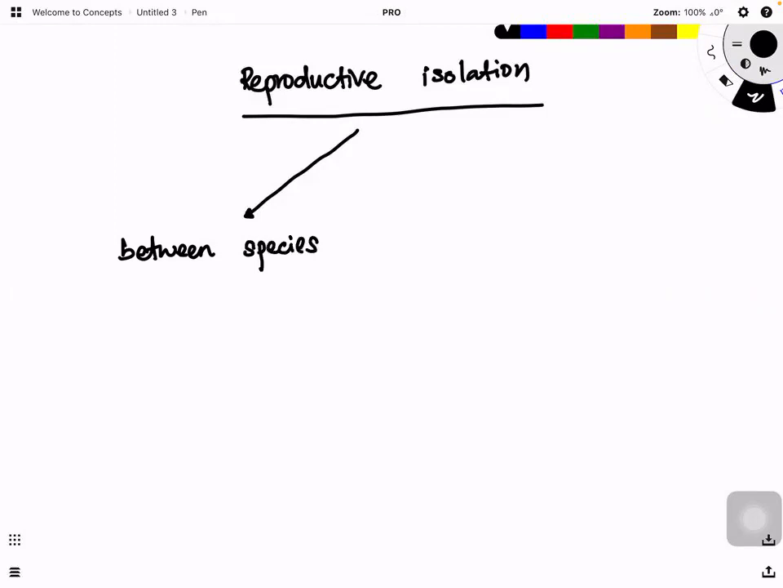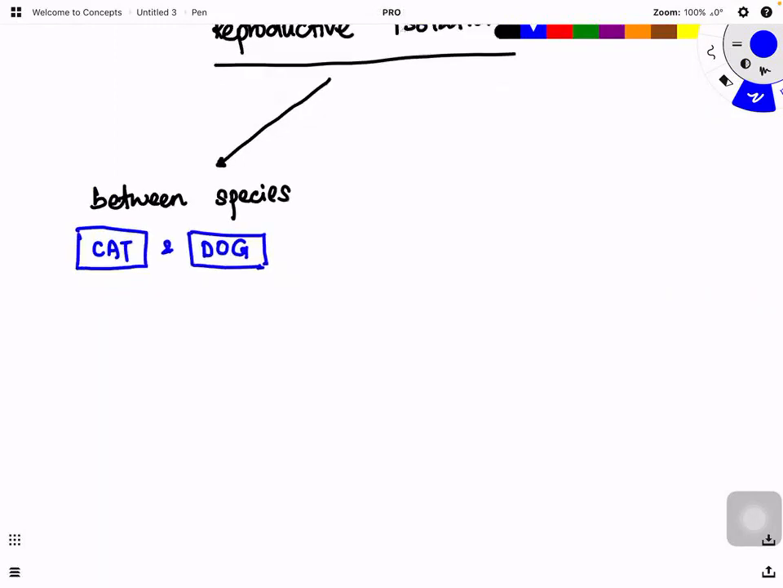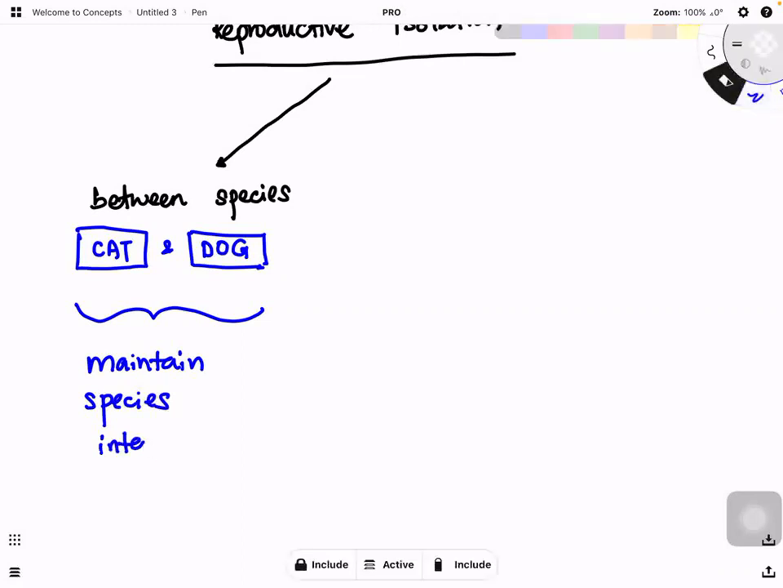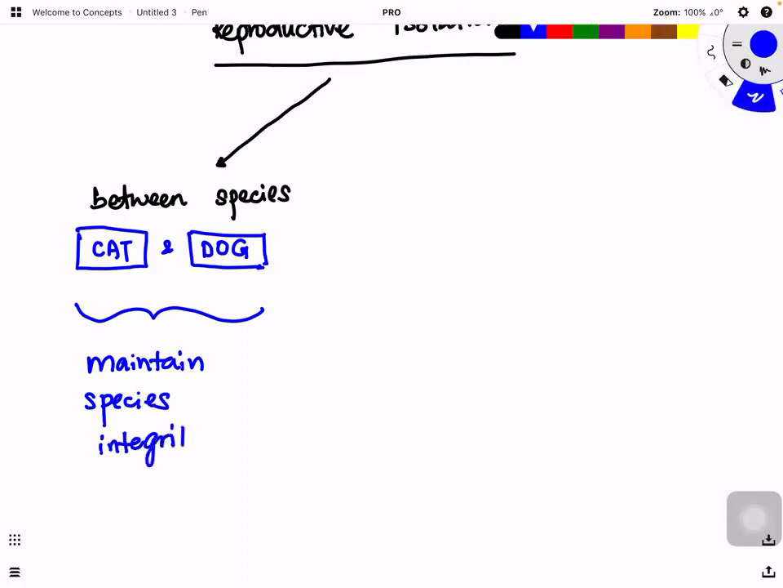Let's say what's in between species? Look at it, for example, between a cat and a dog. So between two species, one cat, one dog. Why must reproductive isolation take place between species? In this case, we want to make sure to maintain species integrity. Now, what does this mean?